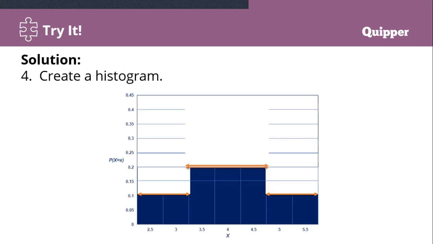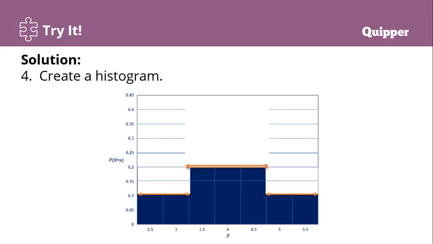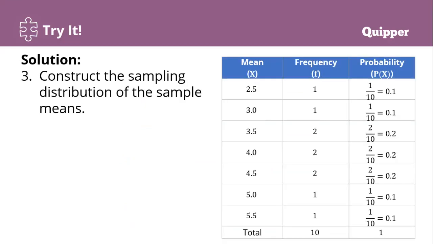Now, let us create a histogram. Ang histogram is table siya nga, mura siya bar graph pero nakalahi lang is sikit siya. Okay. So 2.5 og 3.0, di ba ang ilang probability kay 0.1. Ang 2.5 og 3.0 kay 0.1, 5.0 0.1, 5.5 0.1.